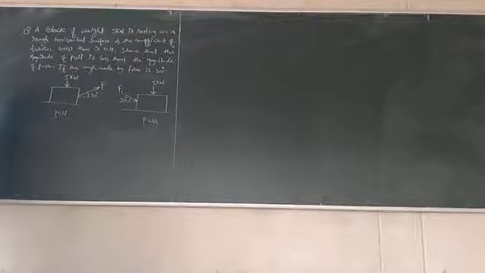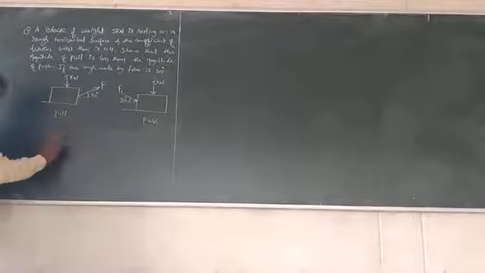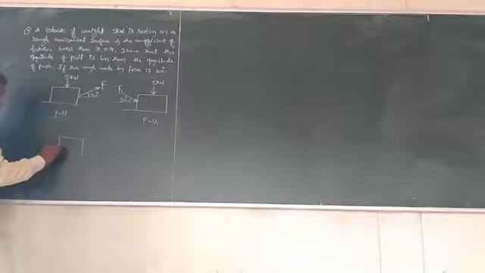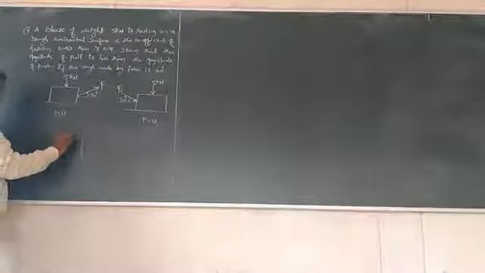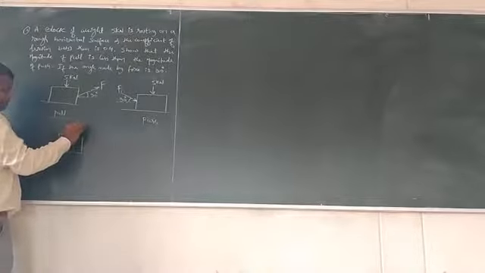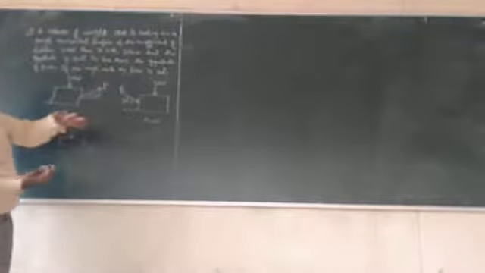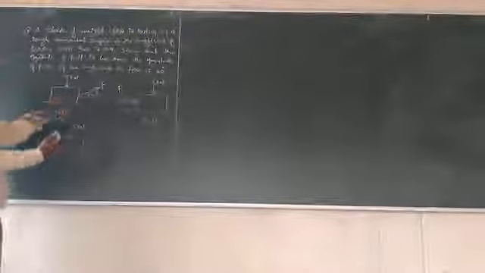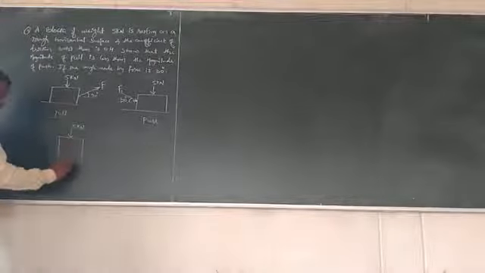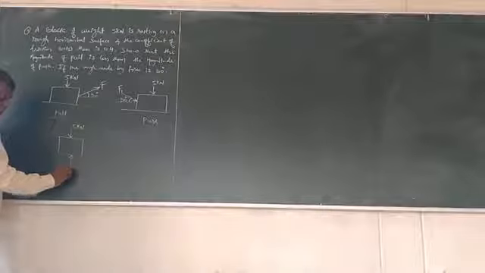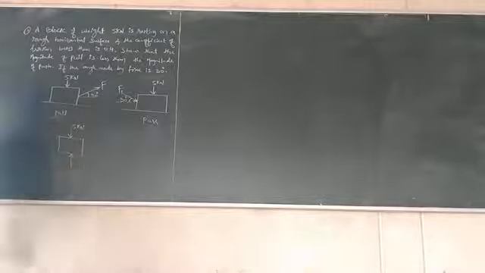Now draw the free body diagram. Draw the same block having the weight 5 kN. When any substance is resting on a platform, the platform will offer a reaction. Here the horizontal plane will offer a reaction, which in friction we call the normal reaction. In this case it is N1.